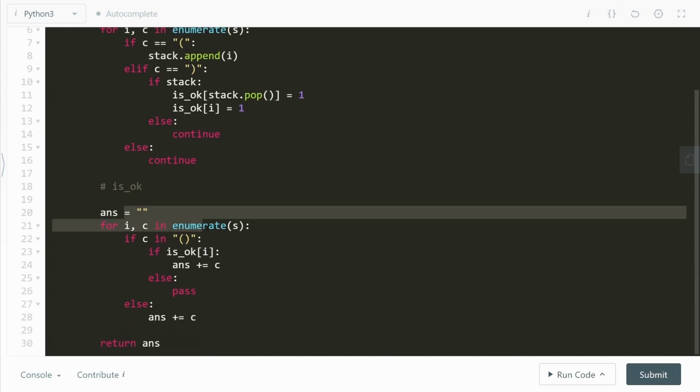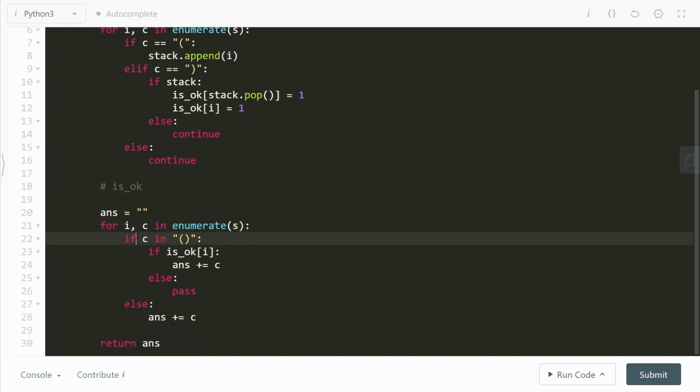Now we're going to iterate over the string once again. And we're going to ask the question, hey, is the character a bracket or not? Because if it is a bracket, and only if it is okay, only if it has been satisfied, then we add it to the answer. Because if it's a bracket and it has not been satisfied, we'll have to continue. We'll have to pass over this test case.